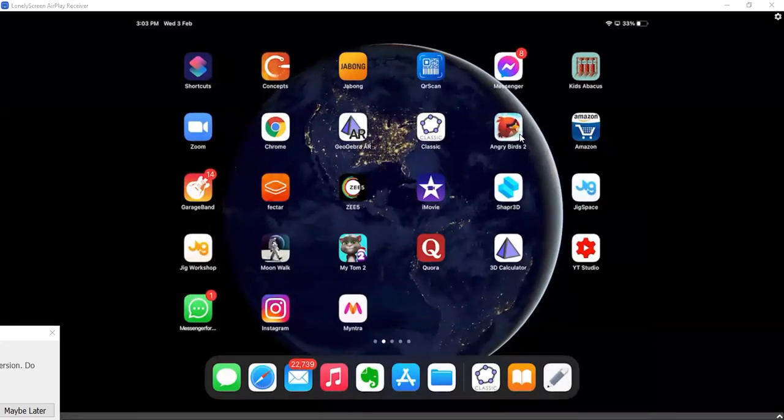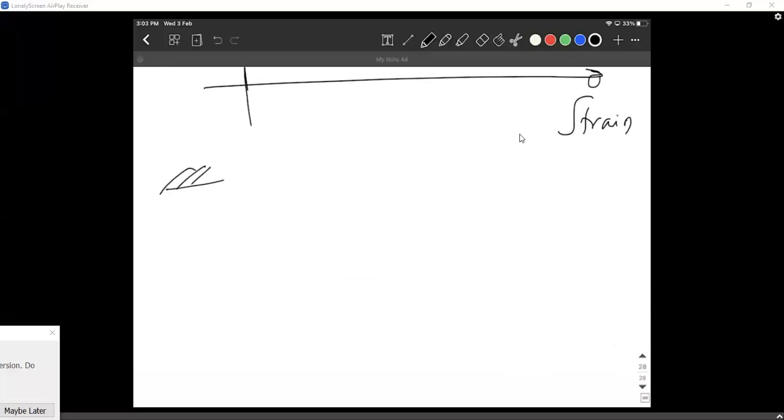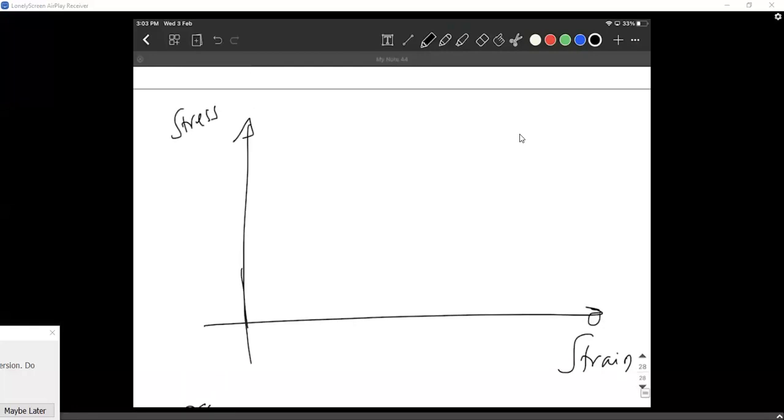But anyway, all you have to do is basically take a wire, connect it to a pan, keep adding weights, and take a scale right next to it. On the scale, try to observe the elongations, the compressions, all the variations. That is a basic experiment. So you keep increasing the stress. The stress keeps increasing. The strain is also kept increasing. So that is what we are going to do.